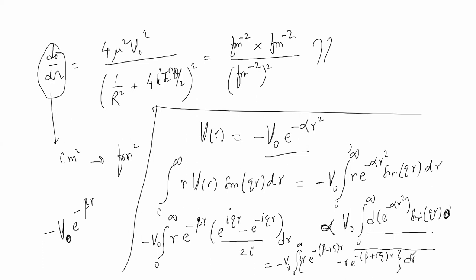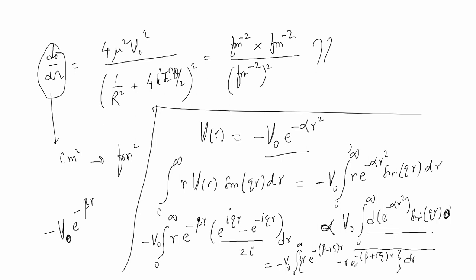Okay, with a constant factor you can write this in these terms, and again you have to do the integration by parts.